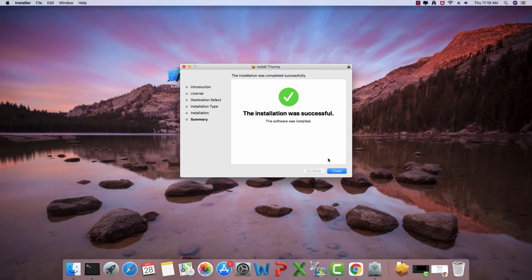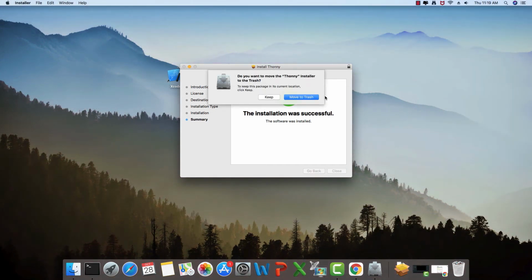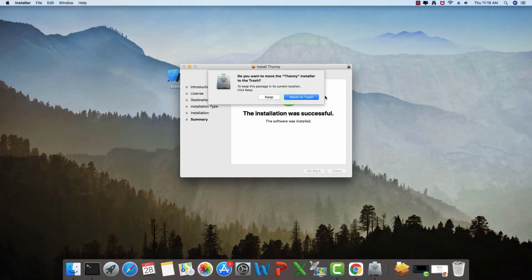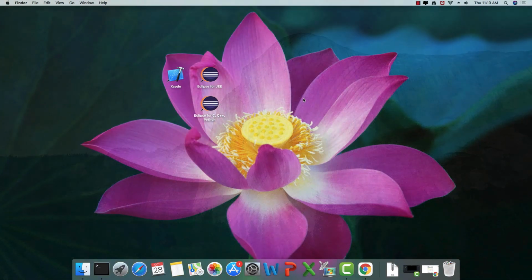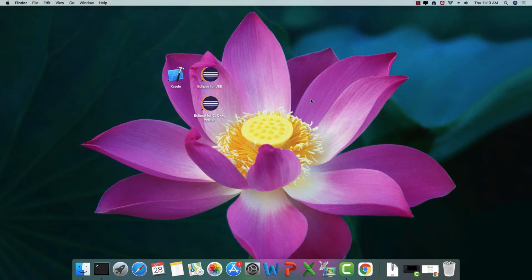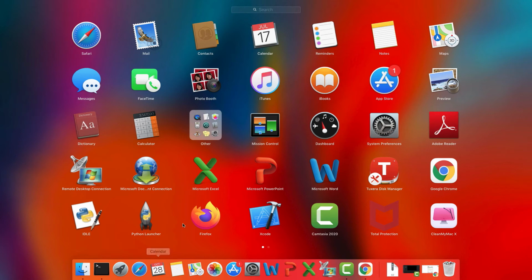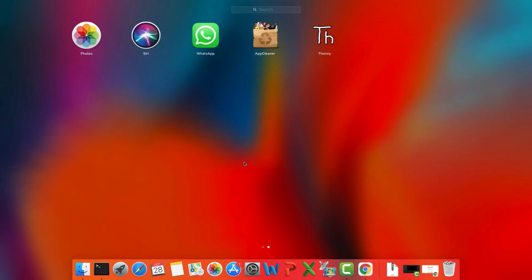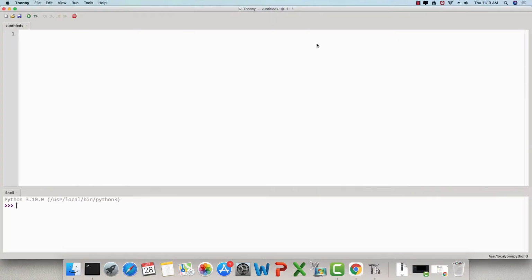Okay, it reads that the installation was successful. So I'm just going to go ahead and close this. And it is again asking us if we want to keep the file. No, we don't want to keep the file, and I'm just going to move it to the trash. Okay, the file has been moved to the trash. Now we can find it with Launchpad. So this is the Thonny Python editor. So I will just click it and it has launched Thonny Python editor.